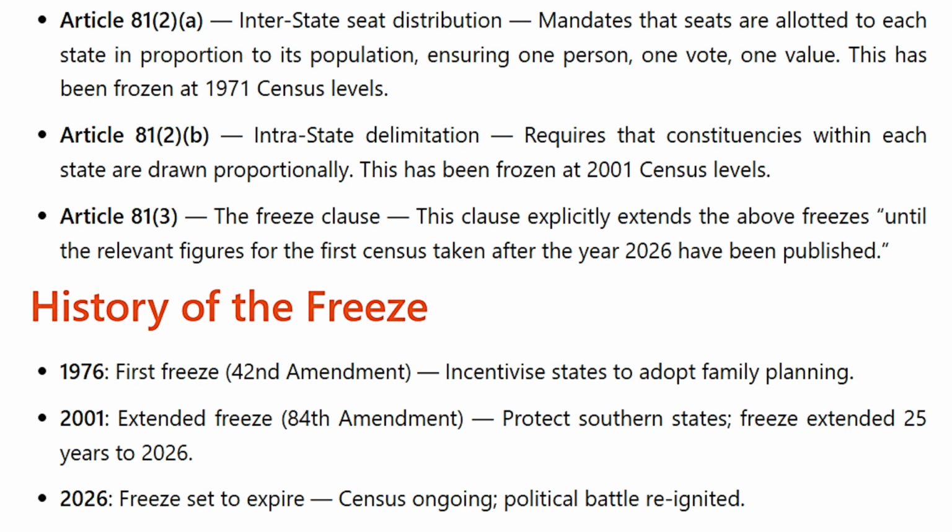1976, first freeze, 42nd Amendment, incentivized states to adopt family planning. 2001, extended freeze, 84th Amendment, to protect southern states, freeze extended 25 years to 2026. 2026, freeze set to expire, census ongoing, political battle reignited.